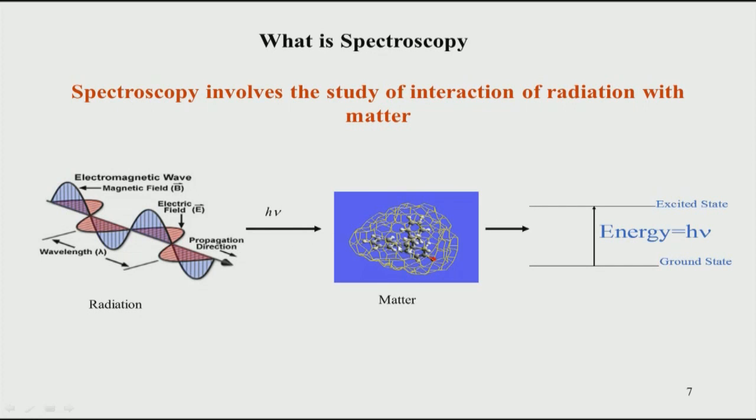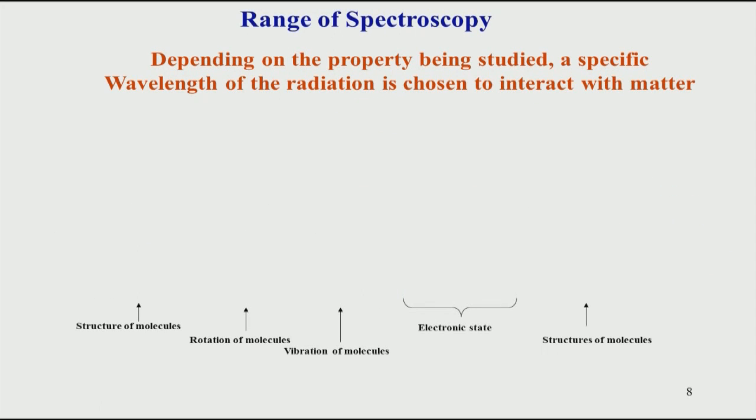Based on the response to the light which is shone on a matter, we can figure out what the inside of this system consists of, and we can also look at different properties such as the structure of the molecule, the dynamics of the molecule, the vibrations, rotations and so on. So, there are different spectroscopic techniques. Let us go to the next slide.